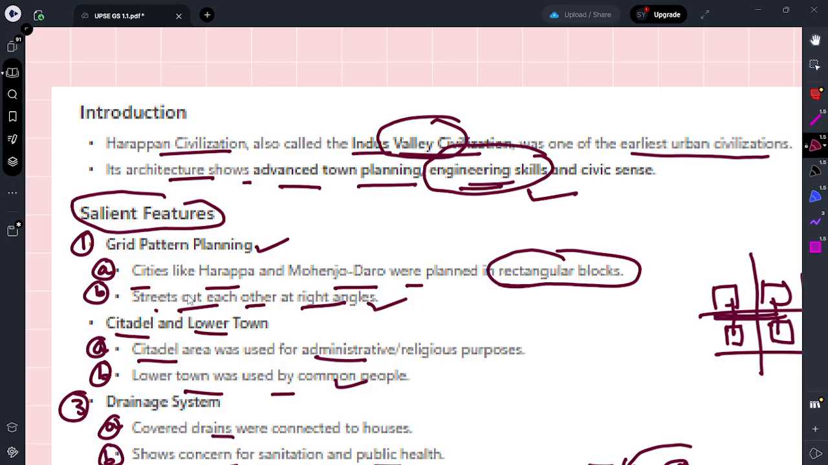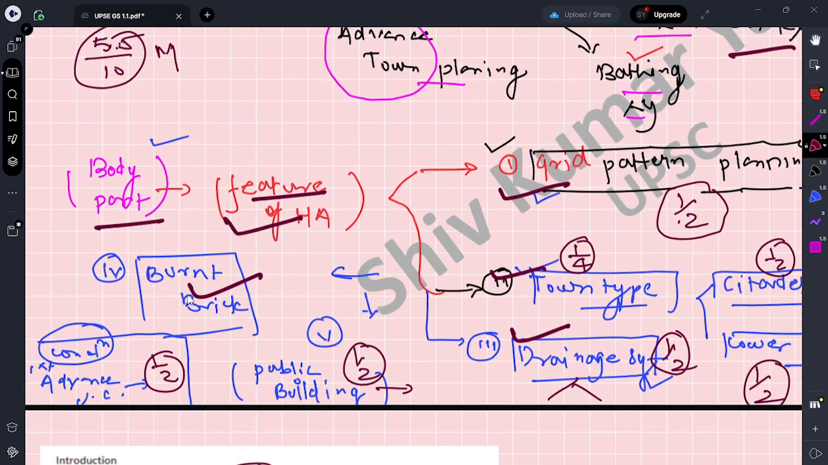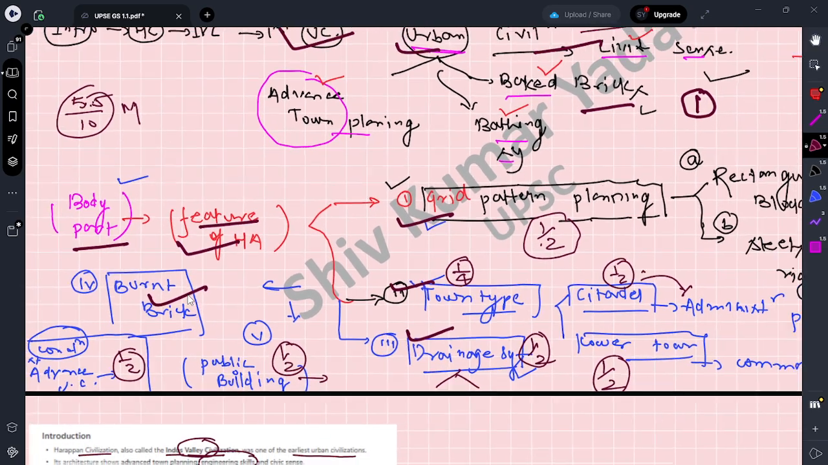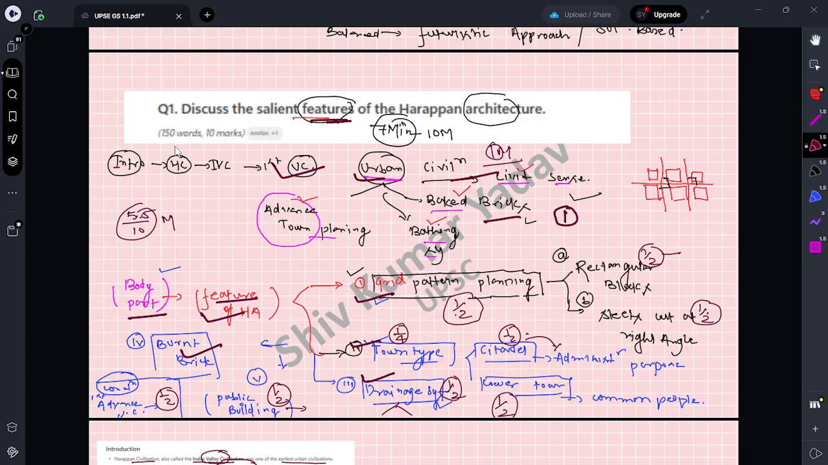Why am I saying to write like this? Because you need to save your time. You have minimum time, only 7 minutes to write the answer, or 150 words, so there is a word constraint also.